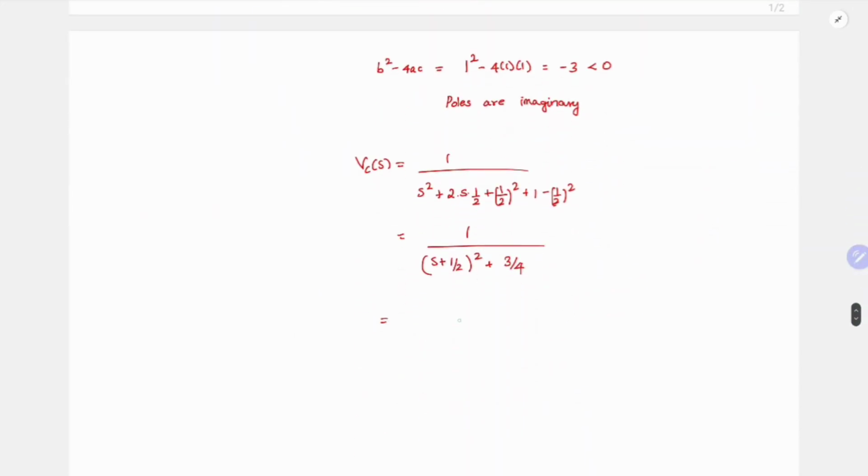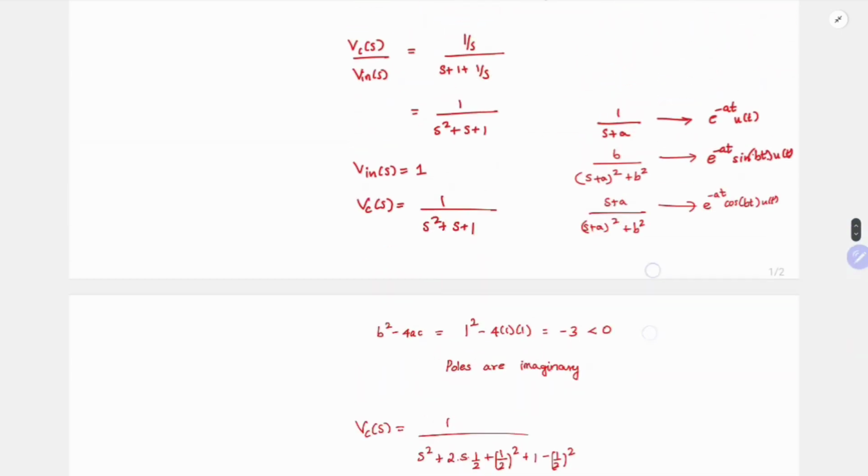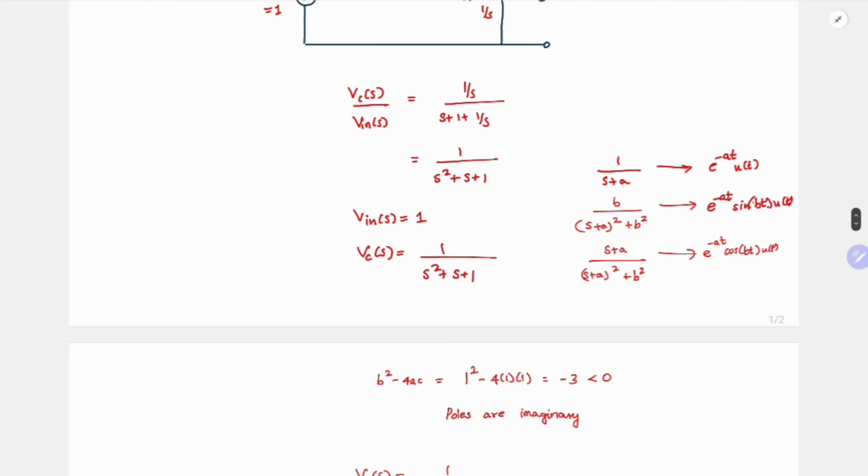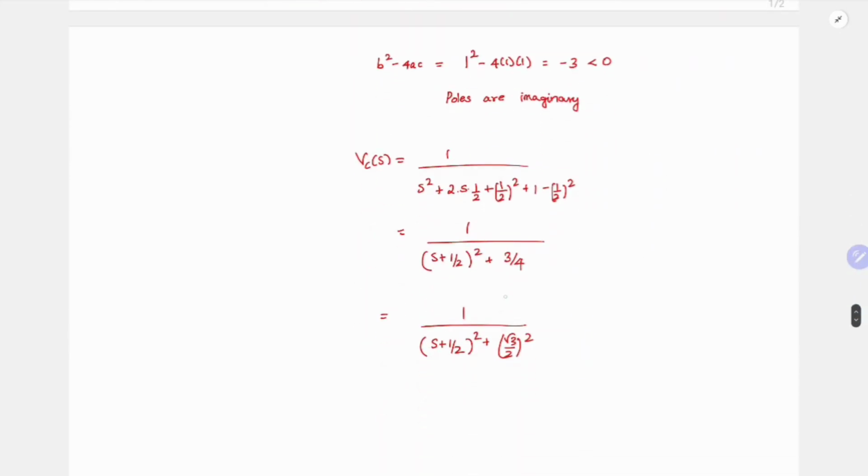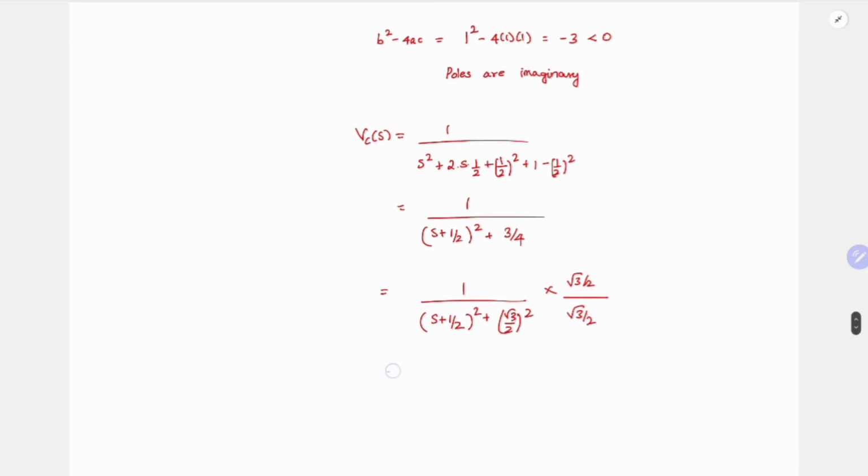So you have 1 by s plus 1 by 2 whole square plus root 3 by 2 whole square. For it to be in this form, I need to multiply and divide by b, because b is missing here. So I'll multiply and divide by root 3 by 2. I'll have 2 by root 3 into root 3 by 2 divided by s plus 1 by 2 whole square plus root 3 by 2 whole square.